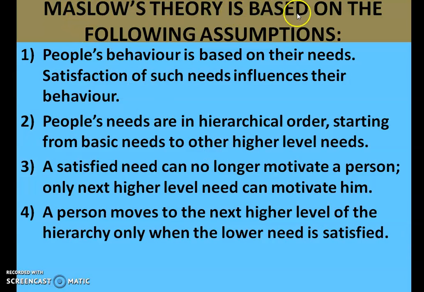Now Maslow's theory is based on some assumptions. Only when these 4 assumptions are satisfied can this theory actually take effect. The first one is people's behavior is based on their needs. So we saw that those needs are based on their behavior.